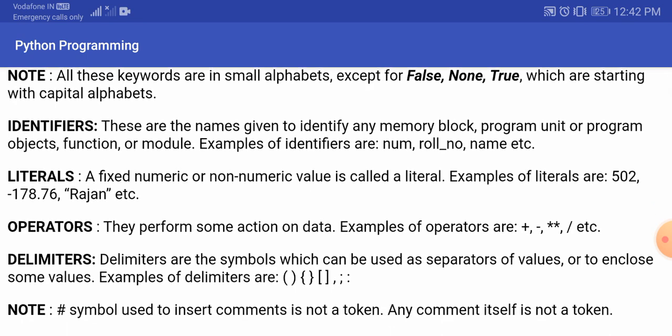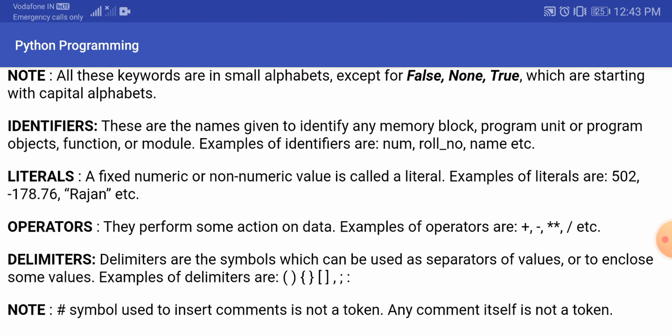Then next is literals. A fixed numeric or non-numeric value is called a literal. Examples of literals are 502, minus 178.76, all these things. Suppose you are giving any name like Rajan, all these things are literals. These values are going to be fixed every time in the program. Whenever you use these values, their memory address and their values are not going to change. So we can say literals are the numeric or non-numeric values which are fixed.